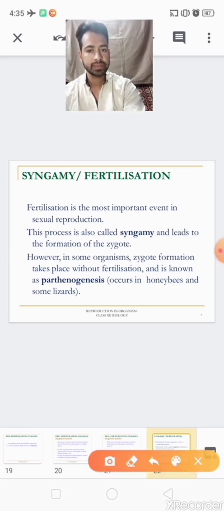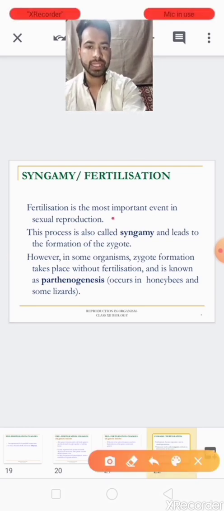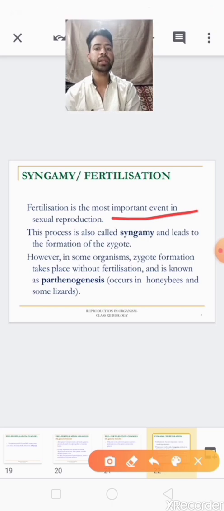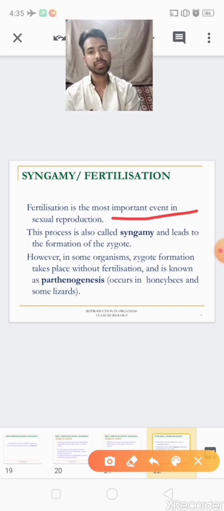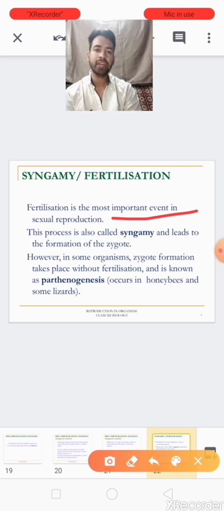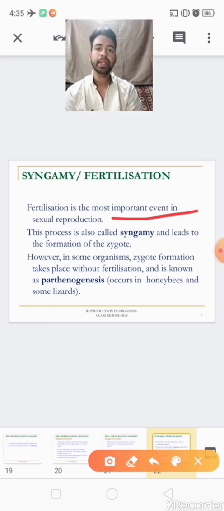Clear? You can see here, fertilization is the most important event in sexual reproduction. Why are we saying most important? Because the zygote is formed. The haploid male and female gametes fuse together and form the diploid zygote.